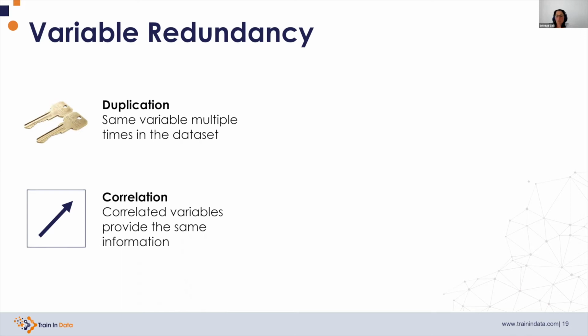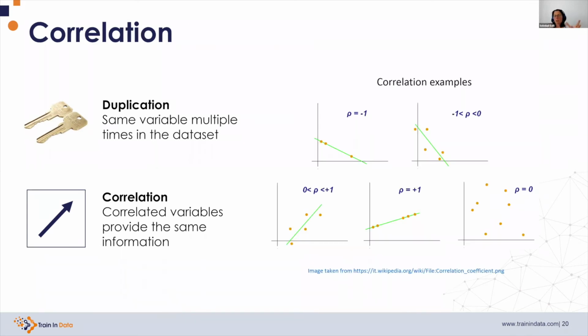And the other one is to detect correlation. Correlation tells us that when 2 variables are correlated, the more we have of one variable, the more we have of the other one, like we see here at the bottom. In this case, we could think that the 2 variables offer more or less the same information about the target. We also can have negative correlations, like the more we have of one variable, the less we have of the other, but in essence, this is the same. So they are providing data that could be redundant. If we have a group of correlated features, we may choose to only use one in our predictive models.